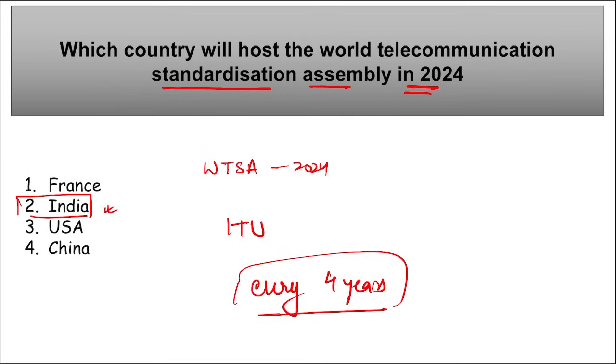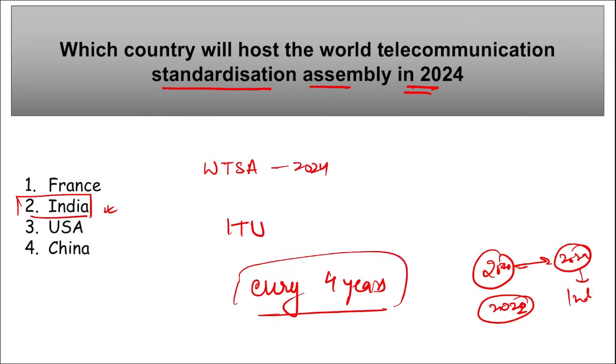Correct. Previous to this, it was scheduled to be held in India, but due to the COVID-19 pandemic it was delayed, and then it was held in Geneva, Switzerland in March 2022. So earlier it was scheduled for 2020, but because of COVID-19 it was held in Geneva, Switzerland. And now after 4 years, that is 2024, it is scheduled to be held again in India. Correct.